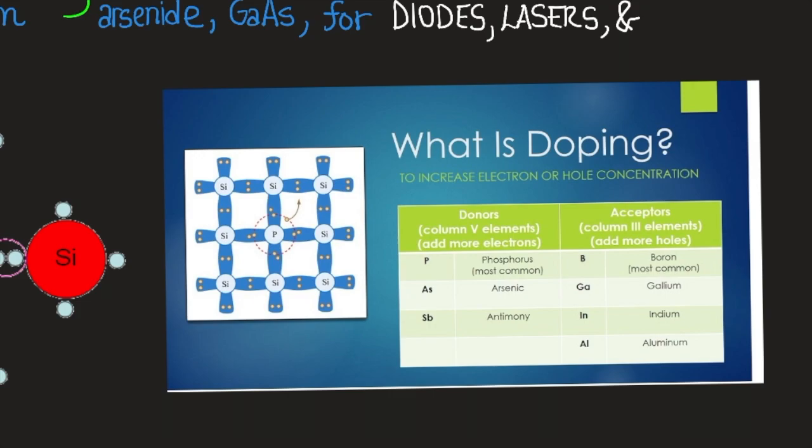So we have donors, column V elements, that add more electrons. So we have phosphorus, arsenic, antimony, and boron, gallium, indium, and aluminum. The donors are phosphorus, arsenic, and antimony, and the acceptors are boron, gallium, indium, and aluminum.